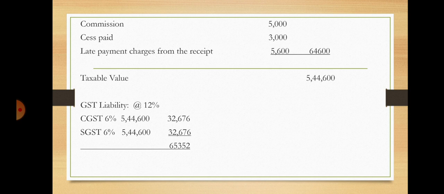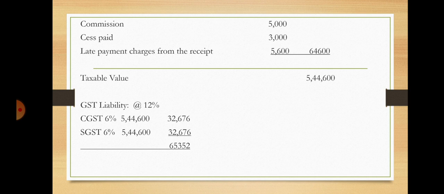Apart from cess and duties, any taxes that come under the purview of GST, like IGST, integrated goods and service tax, SGST and all, those taxes, any dues, are not included to find the value of supply. And the next adjustment is that late payment charges from the recipient is given.